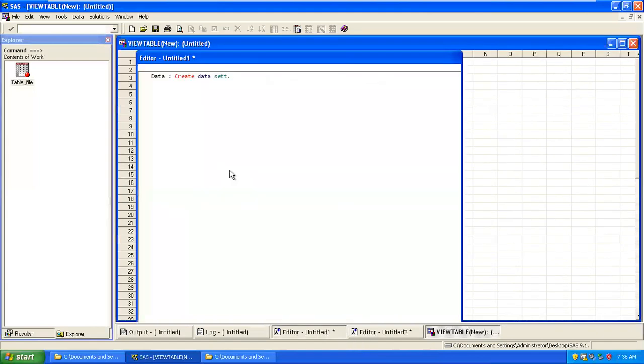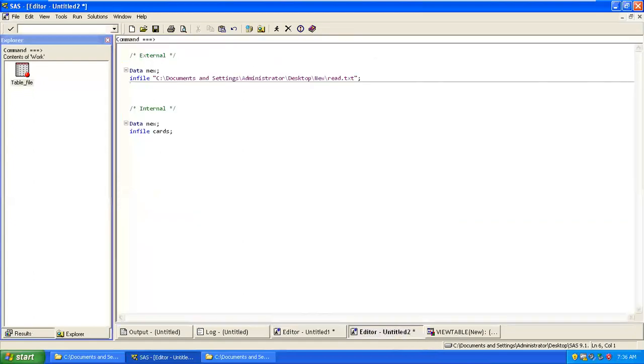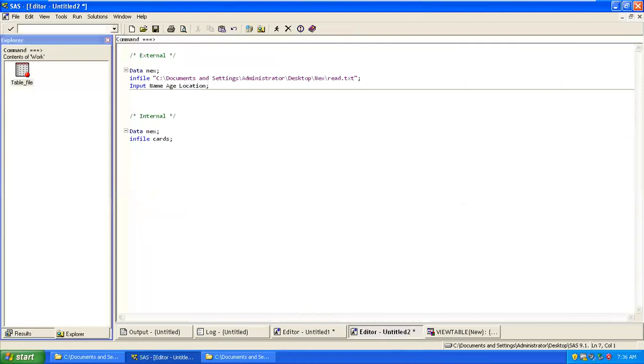Whenever you use this keyword called input, you are telling it we have this many variables. It means we have this many columns with these names. The same thing we'll declare here using the input keyword. I'll say I have name, age, location as variables, correct? Everything ends with a semicolon. Now I'll write the run statement. The same thing, I need to copy and paste it below.